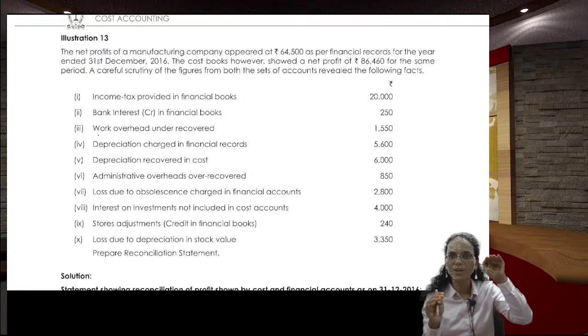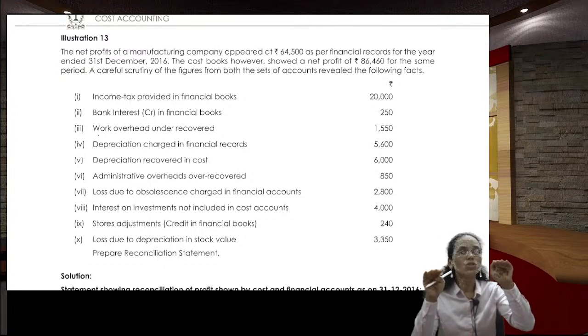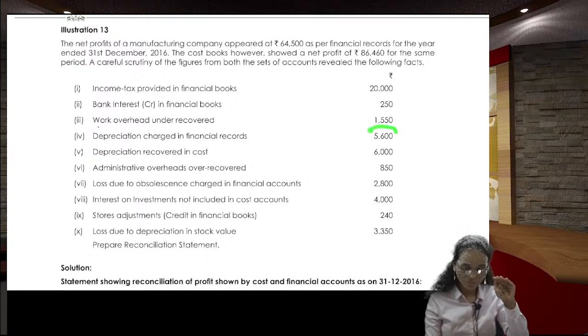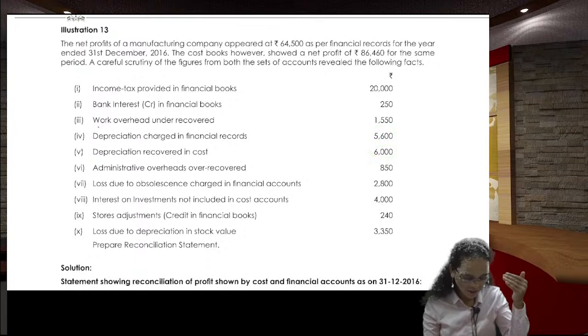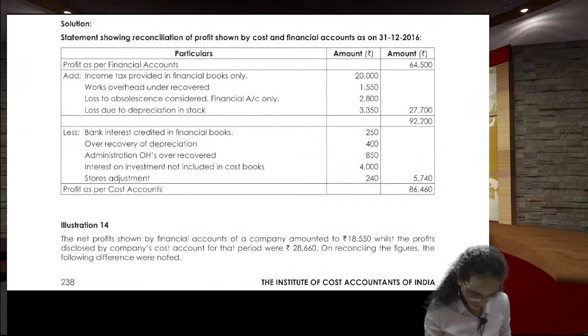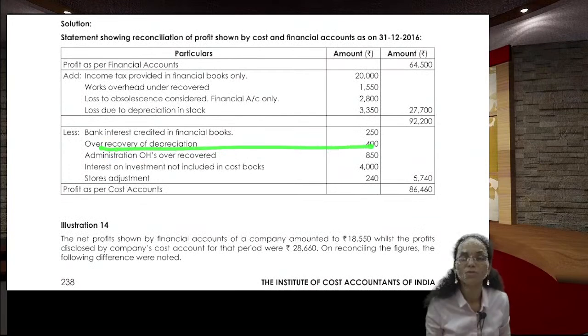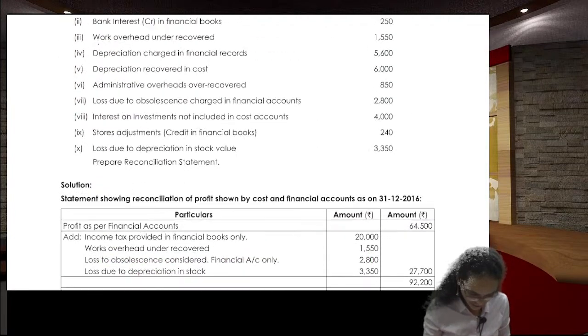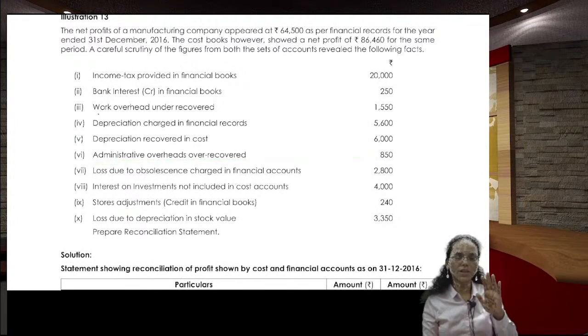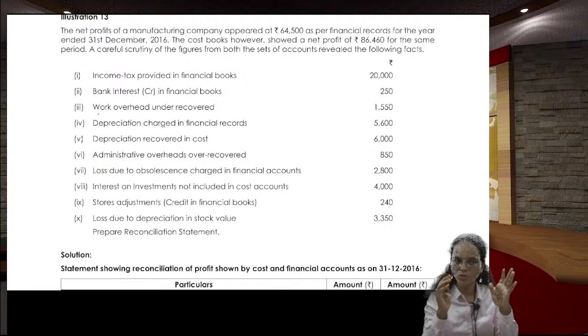When the profit is going up in the financial one, you cannot touch the cost one. So what you need to do? You need to reduce it. What is the less amount? 400 rupees. Yes, over recovery of depreciation is 400 rupees. Are you understanding? Next, administration overheads over recovered. Example, actually you are supposed to deduct 1000 rupees, but you have deducted 1500 rupees. What has happened? When you have deducted extra expenditure, the profit goes down.